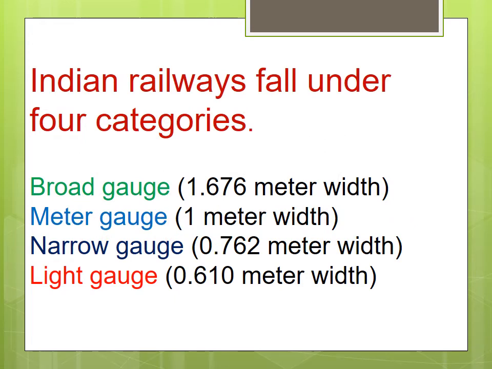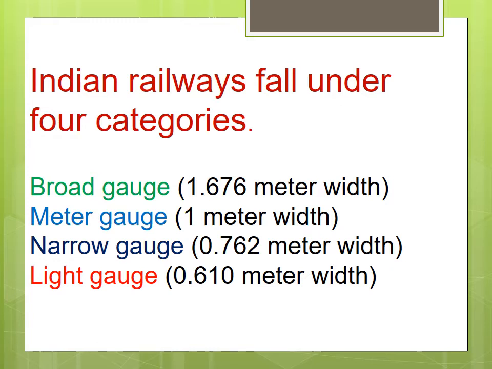Indian railways fall under four categories. The first one is broad gauge, the second is meter gauge, the third is narrow gauge, and the fourth is light gauge. Broad gauge is 1.676 meter width, meter gauge is 1 meter width, narrow gauge is 0.762 meter width, and light gauge is 0.610 meter width.